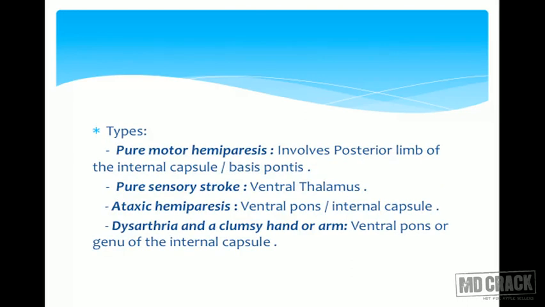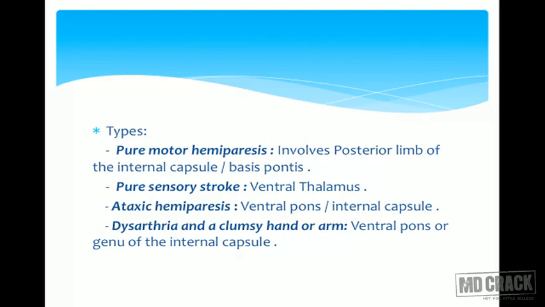And we have four types of small vessel stroke. That is pure motor hemiparesis, pure sensory stroke, ataxic hemiparesis, and dysarthria and clumsy hand or arm syndrome. So in pure motor hemiparesis, there will be an involvement of posterior limb of internal capsule. In pure sensory stroke, as you know, the major part of brain which controls sensation is a thalamus. So the involvement of ventral thalamus will lead to pure sensory stroke.